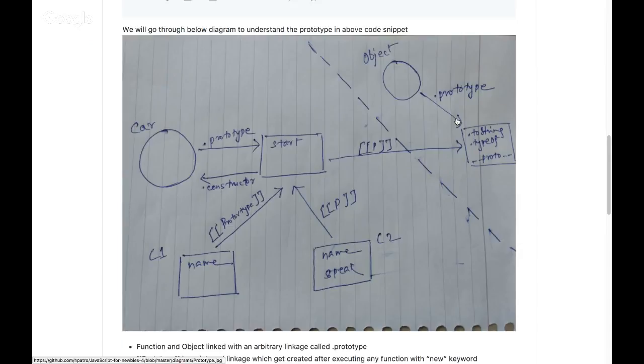So that's what that prototype property is there, which actually links to an object. Again, I told you, dot prototype will be an object, which can be blank when you create it, but in this case, that object has a lot of methods, right? So you might have seen a few methods like toString, typeof. There are a few methods which come inbuilt with a function, and that's how it comes. These are actually available in the dot prototype of that function object. So we can see that as well.